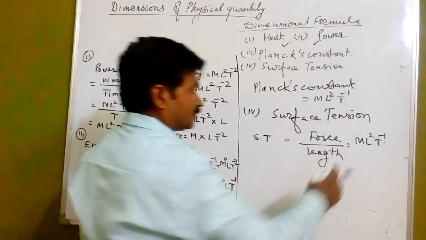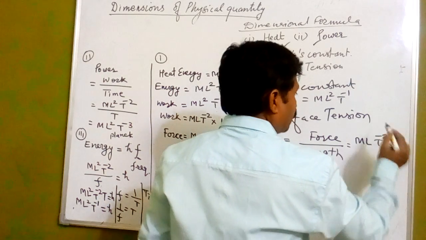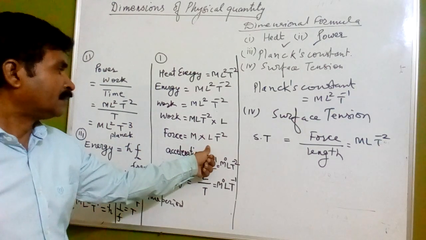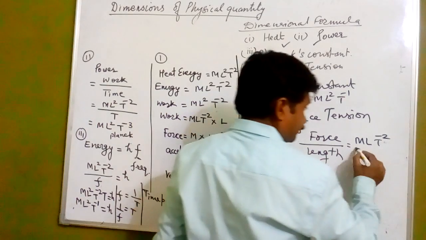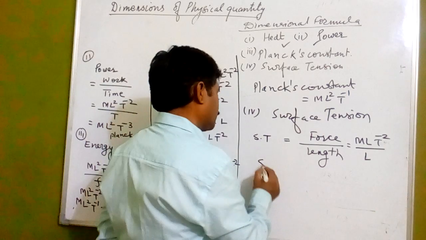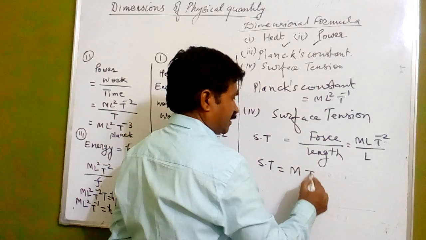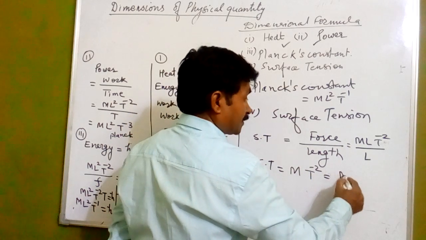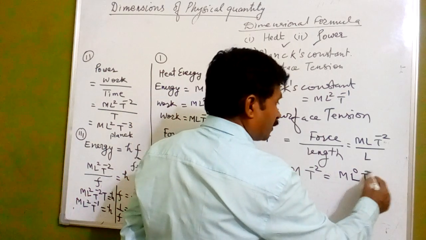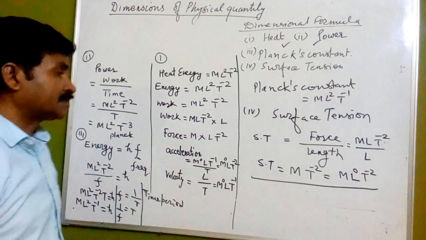M L T raised to the power, sorry, M L T raised to the power minus 2. This we have got here. Okay. Now what about length? Length is like this. Force per unit length. So surface tension, which is going to be M, this L to L cancel. Either we can write T to the power minus 2, but if we also want to represent L, then what will we do with the power of L? We will make it 0, and T raised to the power minus 2. This way we can determine the dimensional formulas and dimensional equation.